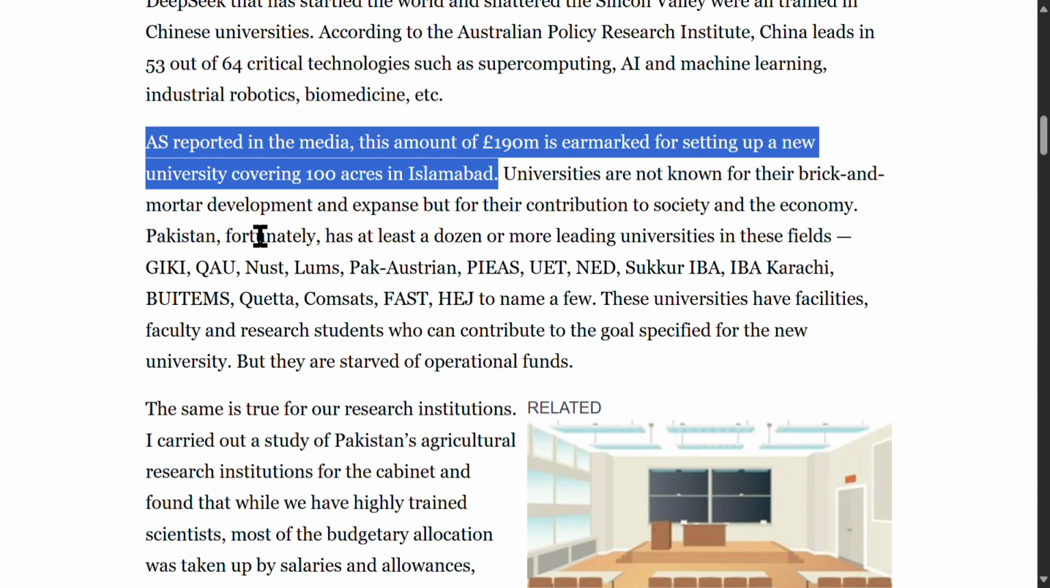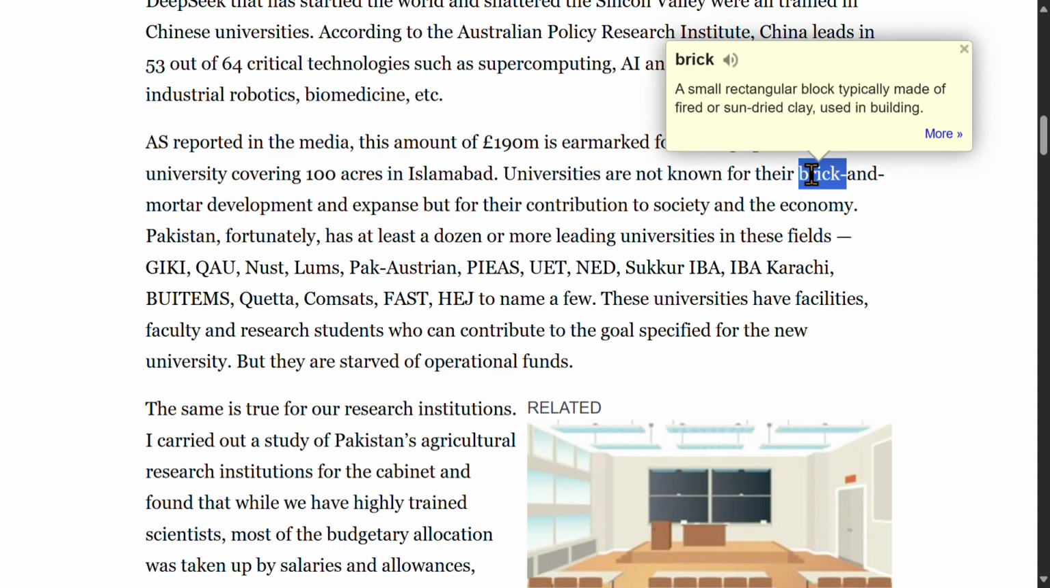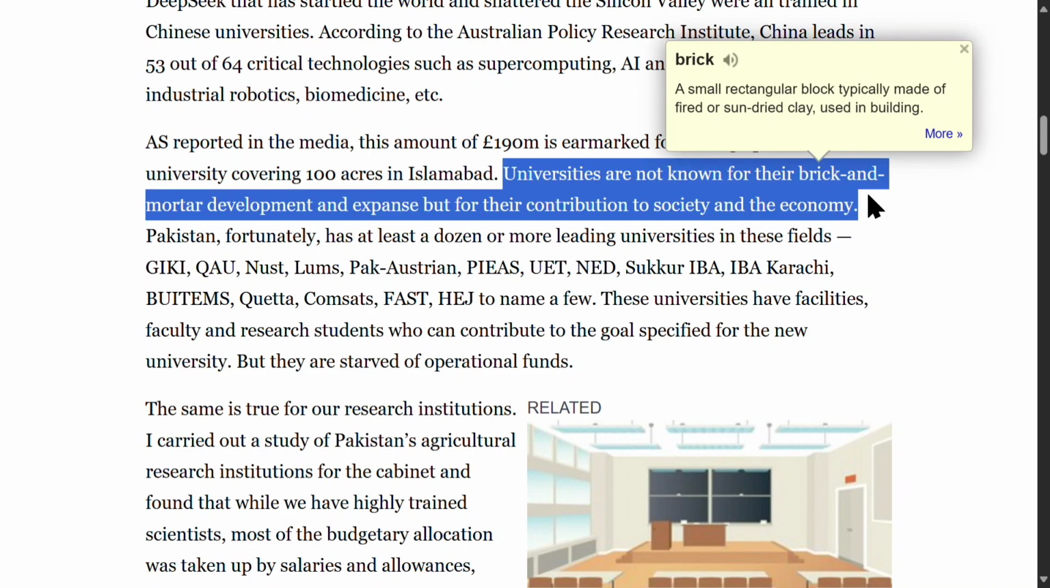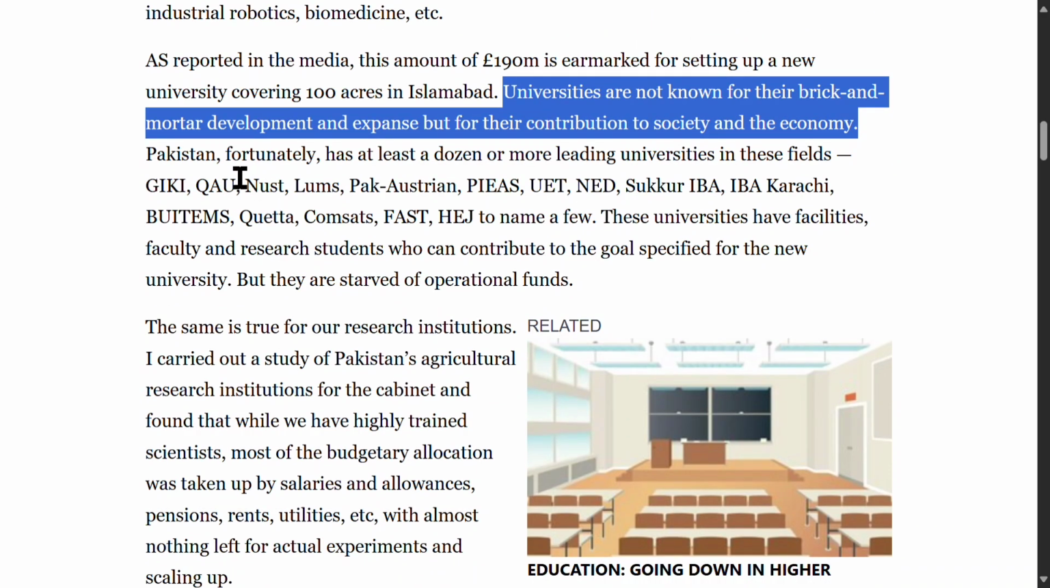Universities are not known for their brick-and-mortar development and expanse, but for their contribution to society and the economy. Brick-and-mortar is an idiomatic expression referring to physical infrastructure. This sentence means that the true value of a university lies in its intellectual and economic contributions rather than its